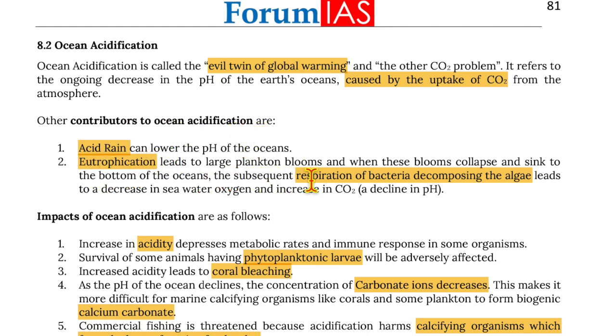Eutrophication leads to large plankton blooms, where these blooms collapse and sink to the bottom of the oceans. The subsequent respiration of bacteria decomposing the algae leads to decrease in seawater oxygen and increase in carbon dioxide, and thus a decline in pH.